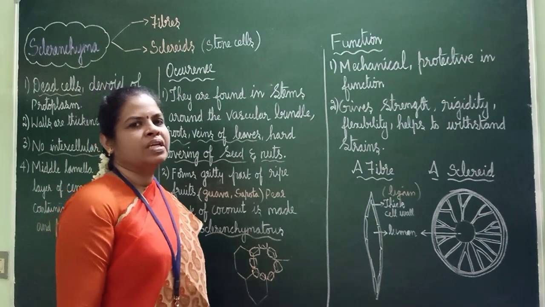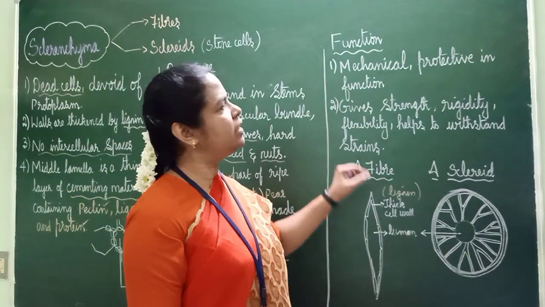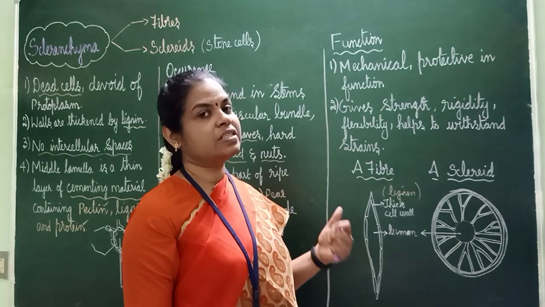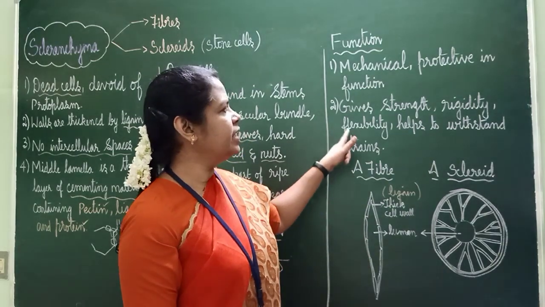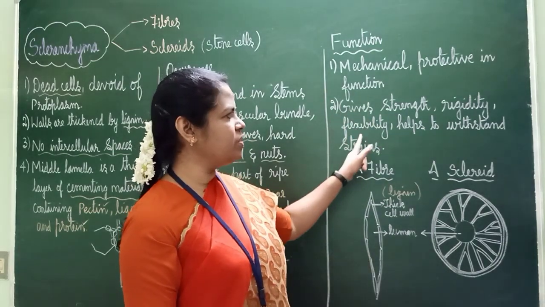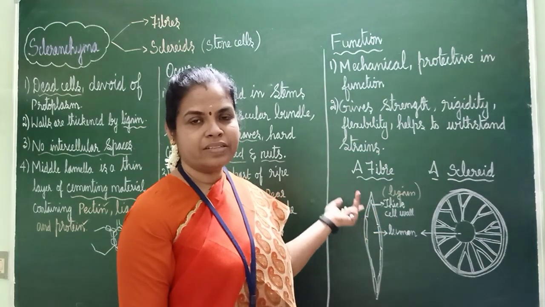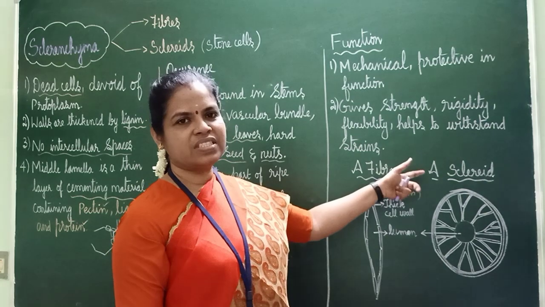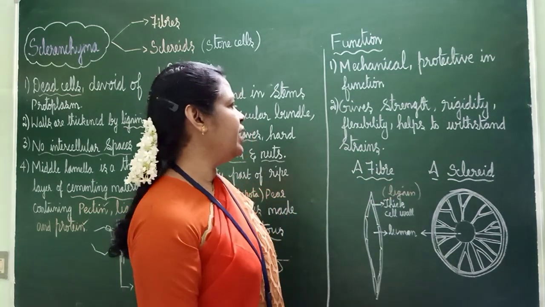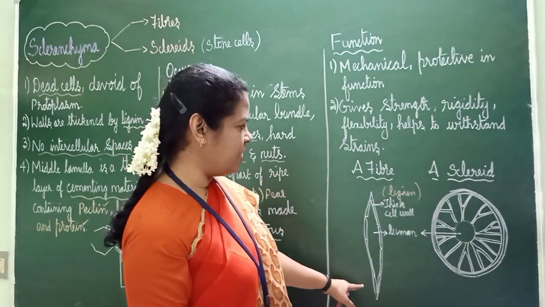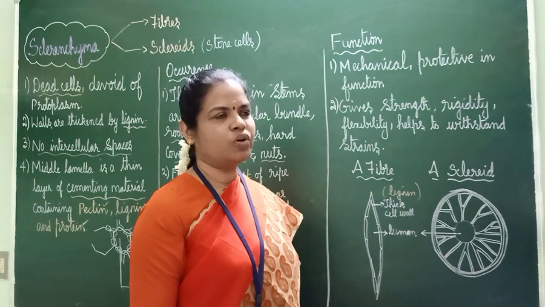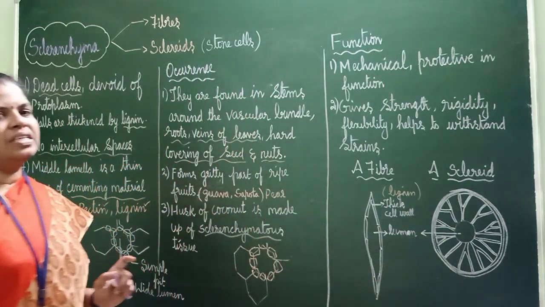Function: it gives mechanical strength as well as being protective in function. It gives strength, rigidity and flexibility. Even though it is dead, it is giving strength, rigidity, flexibility and helps to withstand strains. And the fiber diagram will be like this, and sclereids also like this. So this is about sclerenchyma.